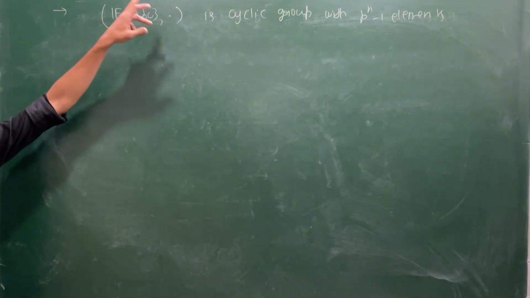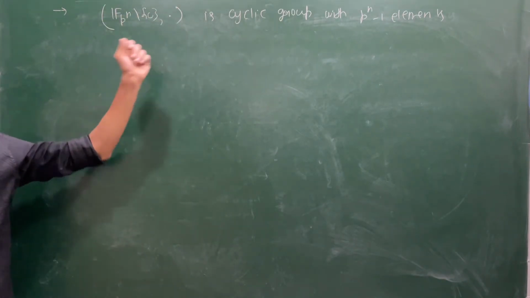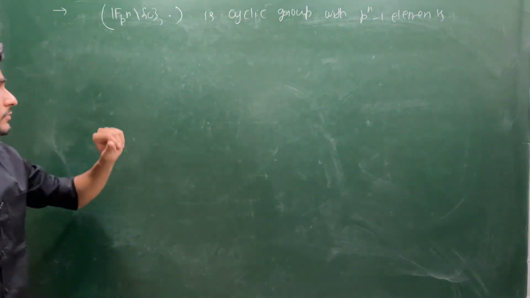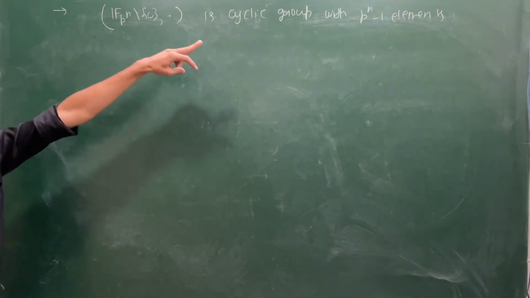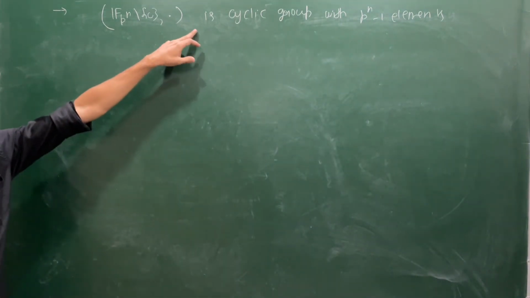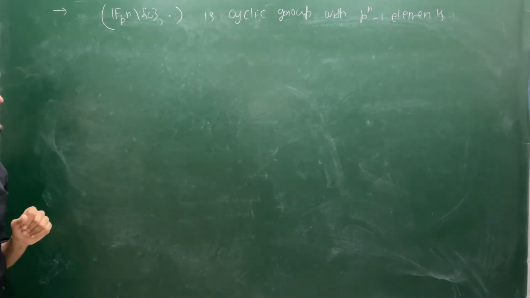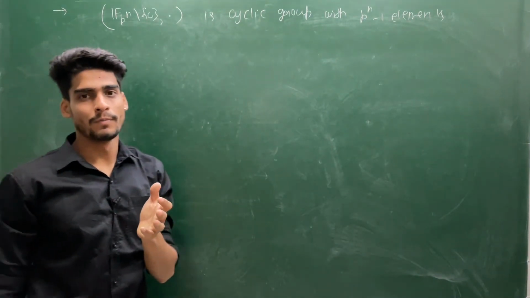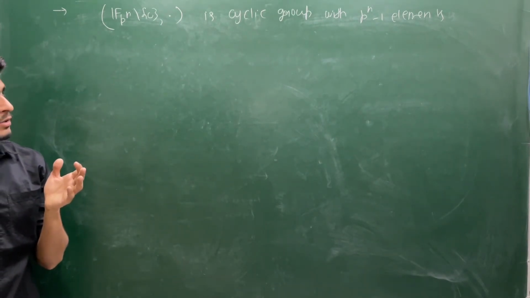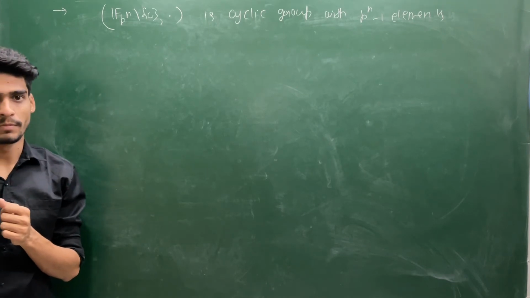If you take the collection of all units of a finite field, that forms a cyclic group, and the field has p power n elements. If you remove 0, you will have p power n minus 1 elements. Still, if you have doubt in this, you should try the proof for this, or you should try the more general version, that is, a finite subgroup of the group of non-zero elements of a field forms a cyclic subgroup.